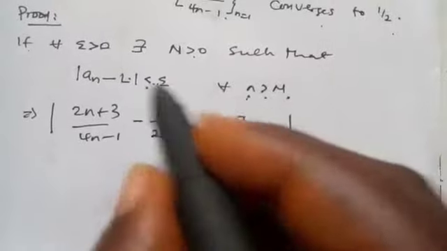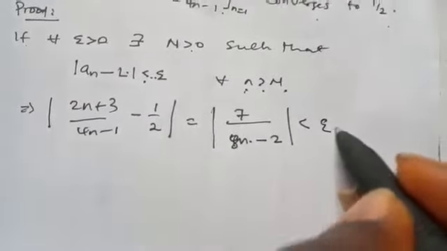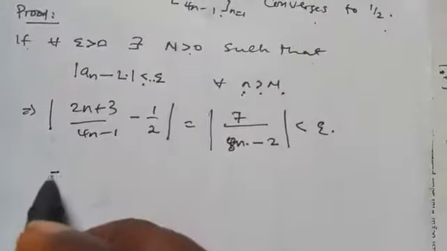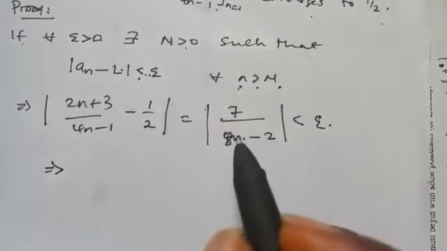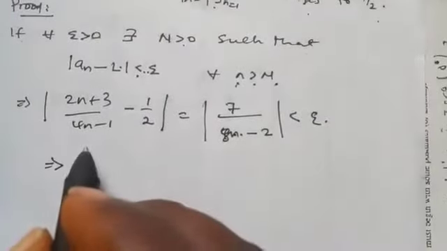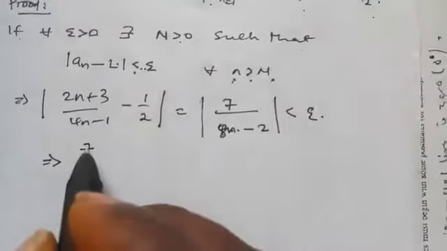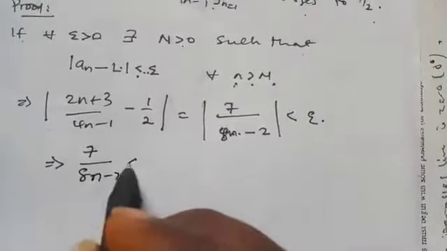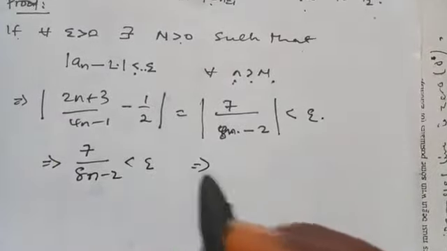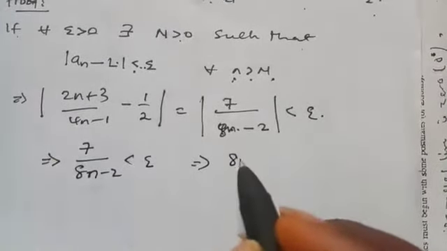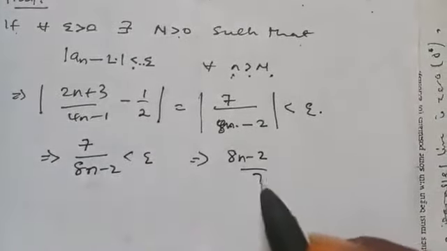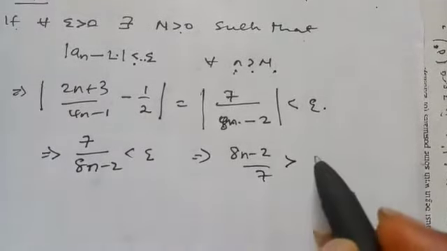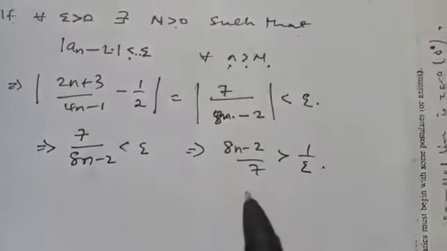So I will put it less than epsilon. From that place, I can remove the absolute value. So this will become 7 over 8n minus 2 is less than epsilon, which is the same thing as 8n minus 2 over 7 being greater than 1 over epsilon.